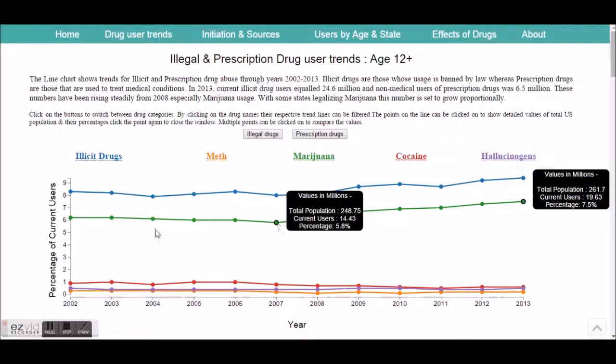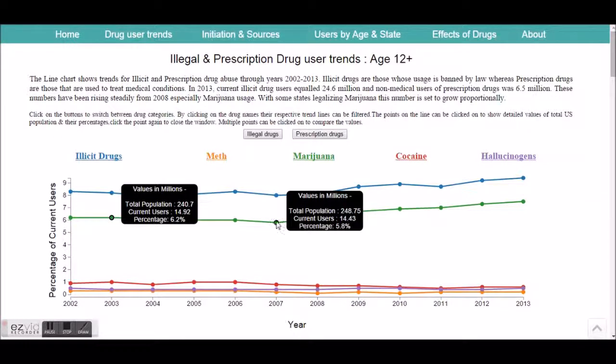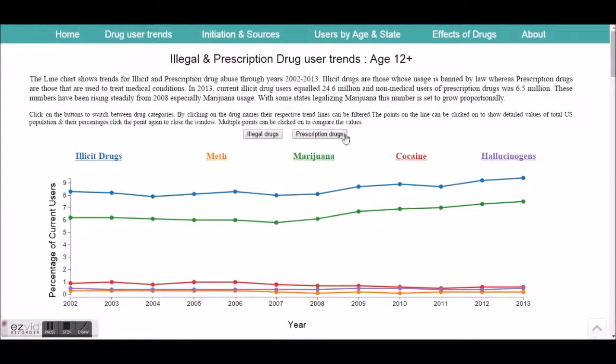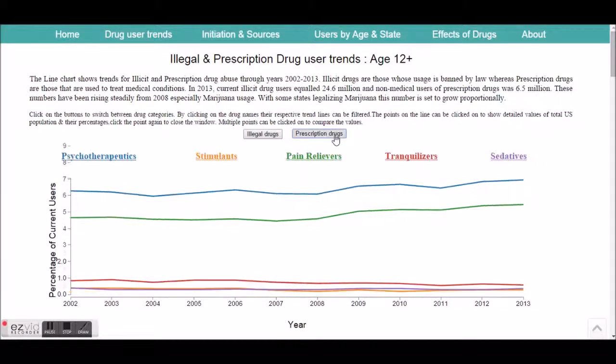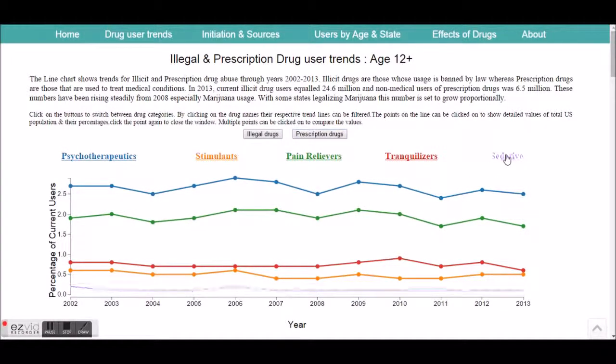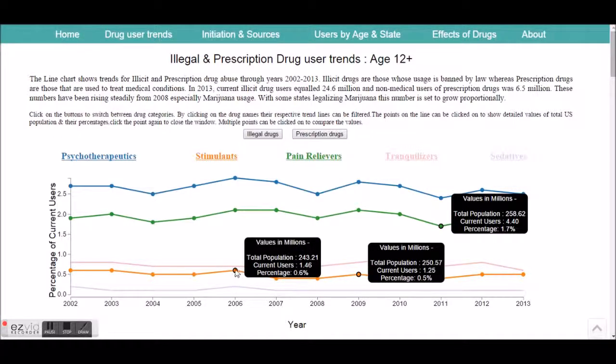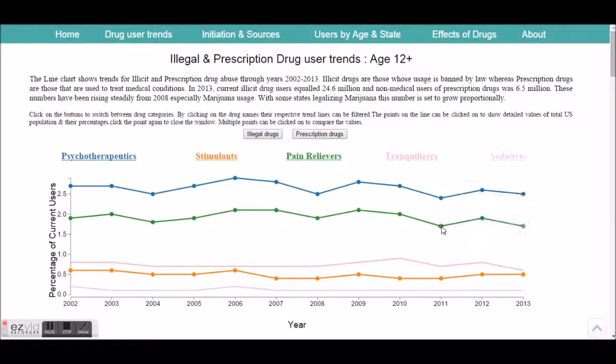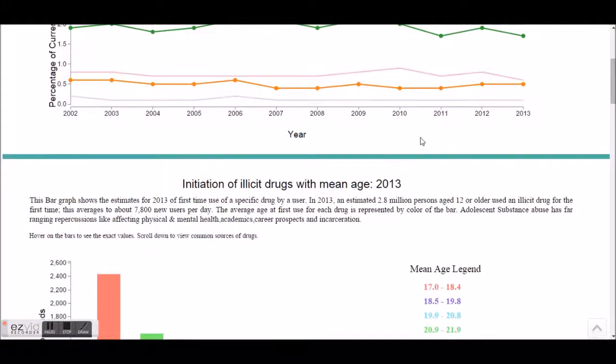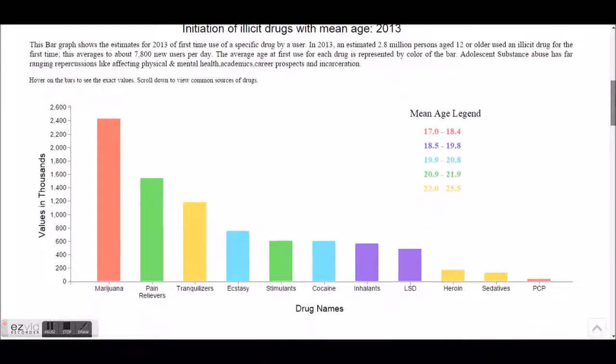To see the actual values, we can click on the points, and we can open multiple values to compare the actual values in millions. To change categories between illegal drugs and prescription drugs, we need to click the button. Similarly, we can filter out the lines and open multiple points to view the values.